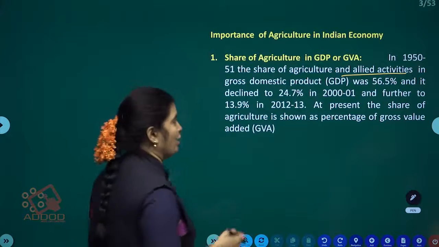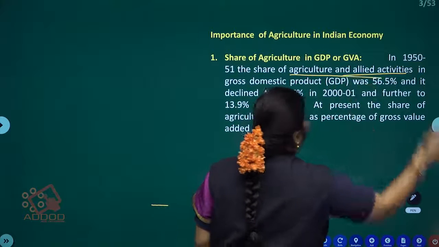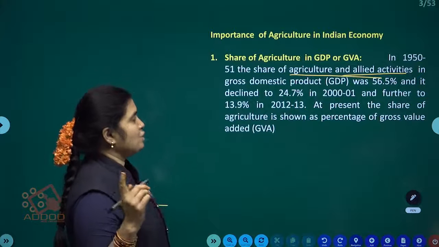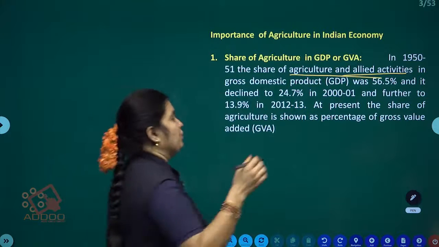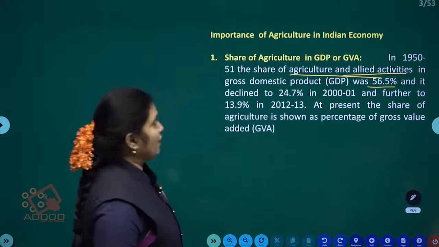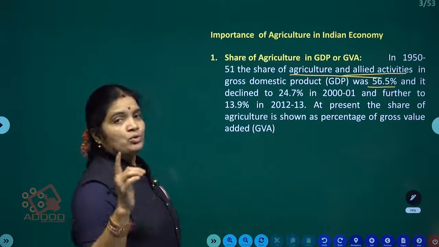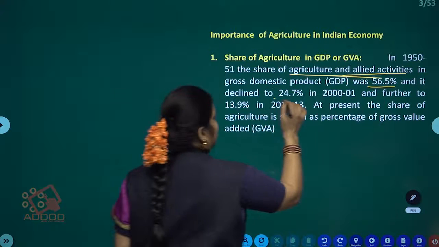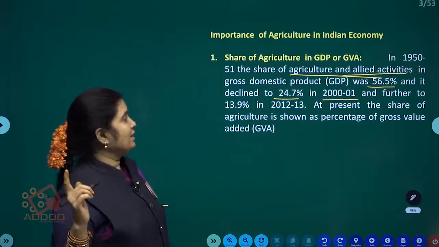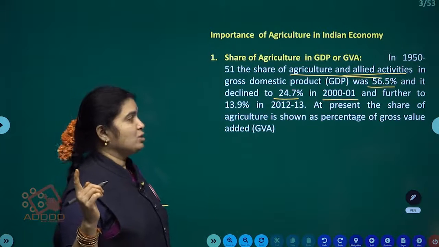All these are called agriculture allied activities, right. In gross domestic product, it was 56.5% in 1950-51 and it declined to 24.7% in 2001. Further to 13.9% in 2012.